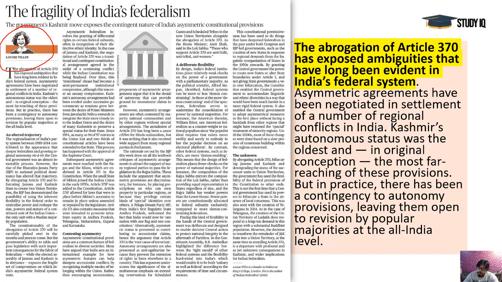That means some amount of autonomy is certainly lost, because there will be an LG, Lieutenant Governor, not the governor. A governor works on the advice of the Council of Ministers and the elected government, but here it would not be a governor. Instead, it will be a Lieutenant Governor, and we have seen the issues in Puducherry and Delhi. What happens when there are LGs? Because there will be an assembly in J&K, and an LG will be there. So we have seen the problems there.